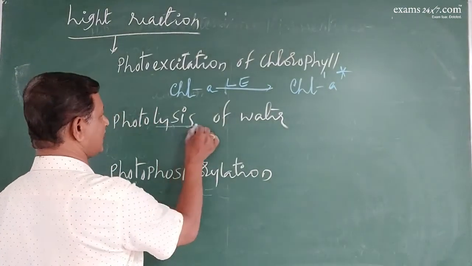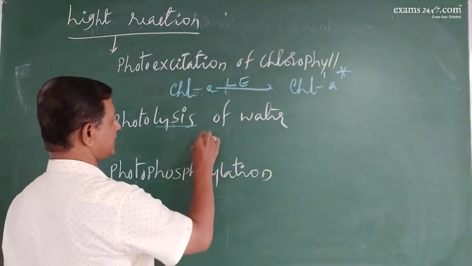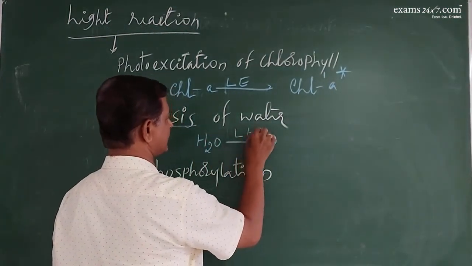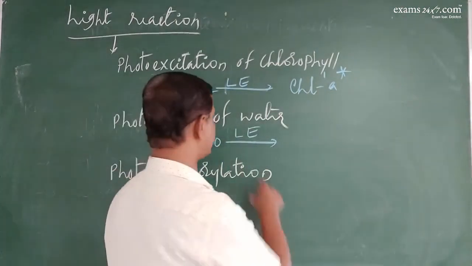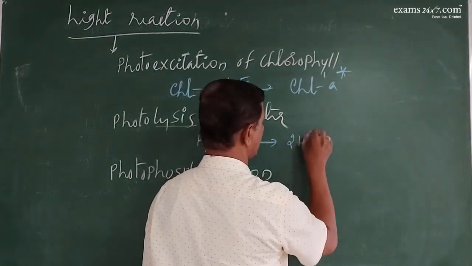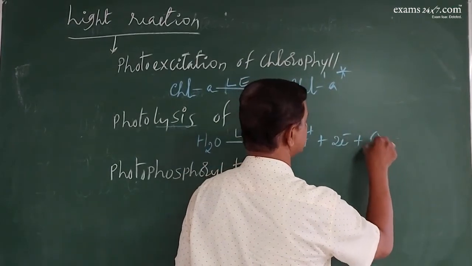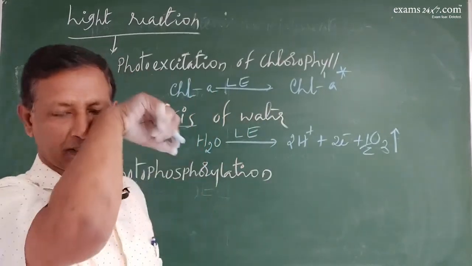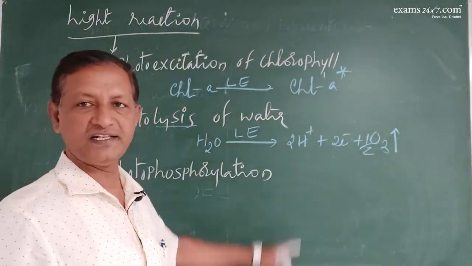Simultaneously, photolysis, the breakdown of the water molecule, takes place. The water molecule in the presence of light energy will be broken down into protons, electrons and oxygen being released. This is photolysis of water, again inside the thylakoid.